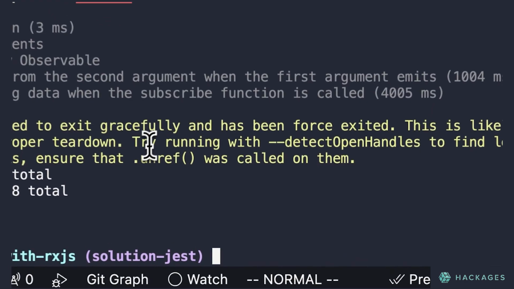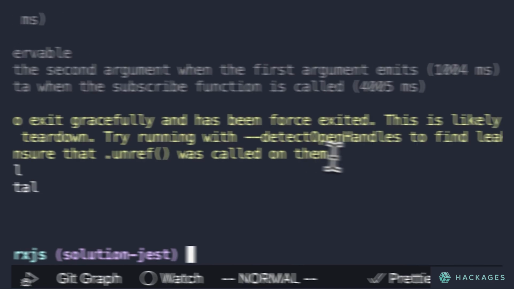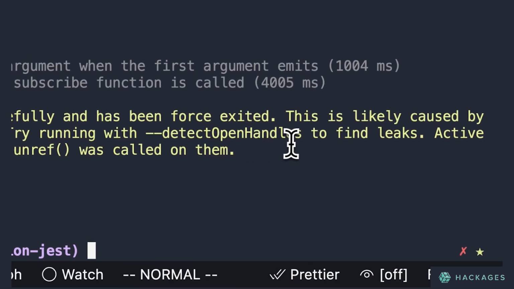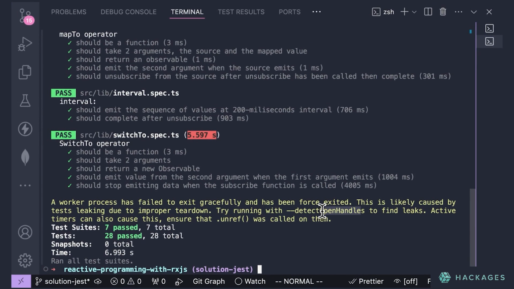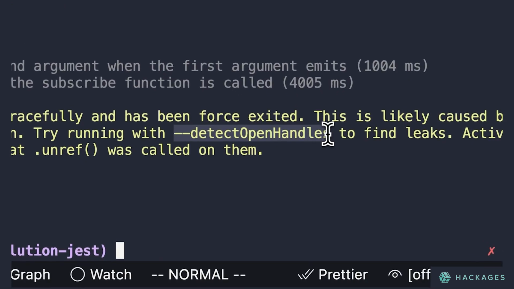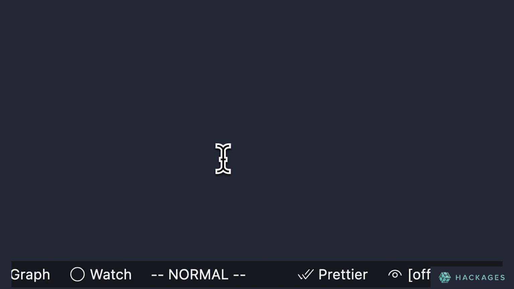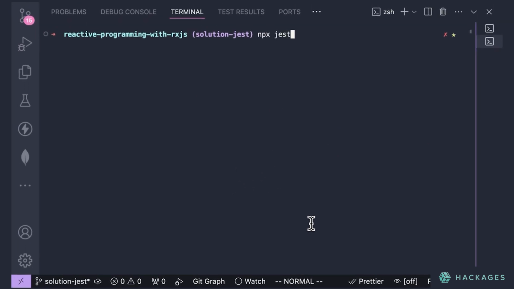So here it's basically giving you a hint. Try running with detect open handles, which will allow you to find the leaks in your code. And that's actually an amazing feature. Look how it works. I'm going to take it, just copy this, and then I'm going to run npx jest, since we're using Jest here, and just run with detect open handles.